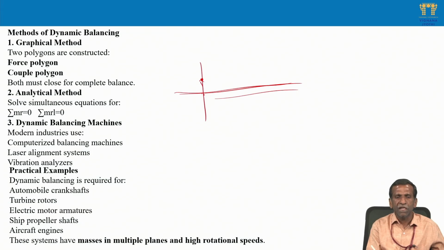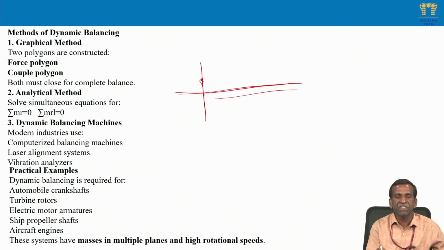Turbine rotors, electric motor armatures and ship propeller shafts have some length, with masses located at different positions, and we need to see whether the moments are balanced as well. These examples all come under the dynamic case, where centrifugal force moments also arise. So we need to check whether all these moments are balanced or not.